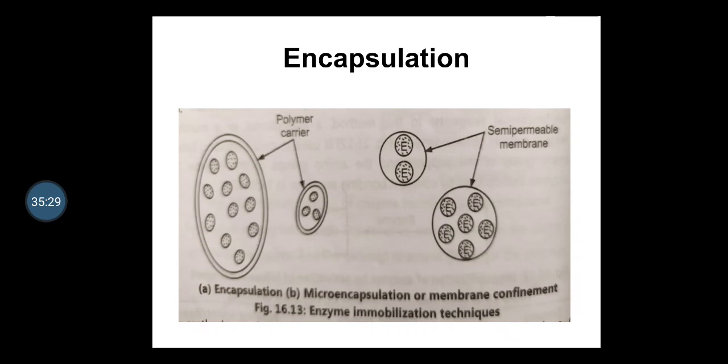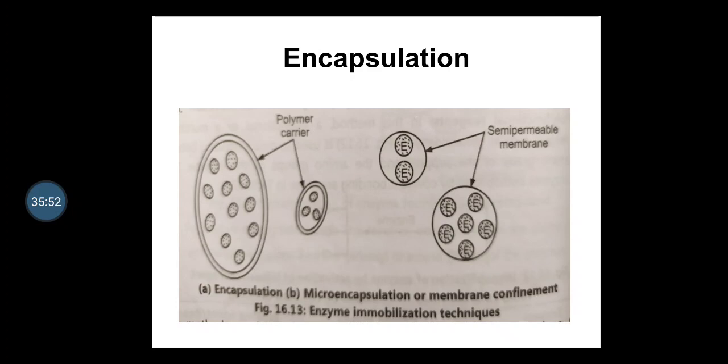The methods used for encapsulation of enzymes are, first, phase separation, second, interfacial polymerization, third, liquid drying method, and fourth, liquid surfactant membrane method. These are the four methods by which microencapsulation of enzymes is possible.